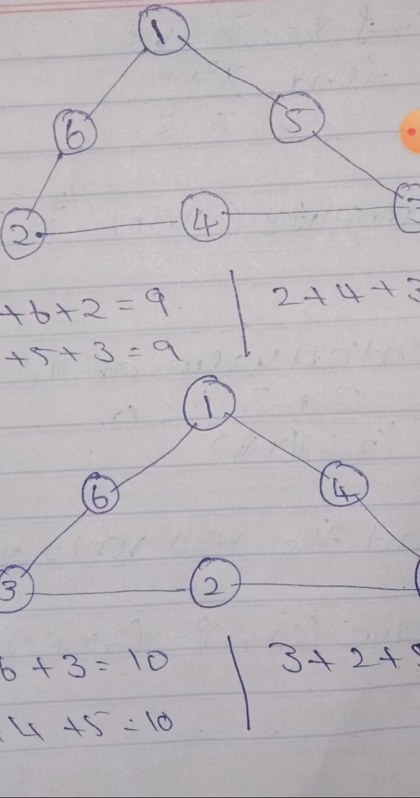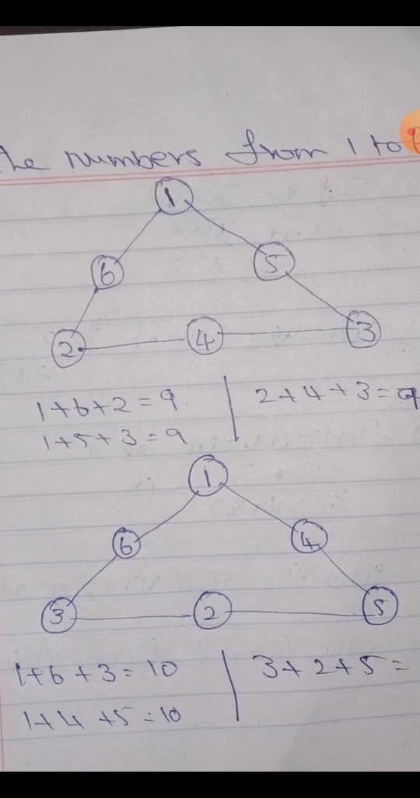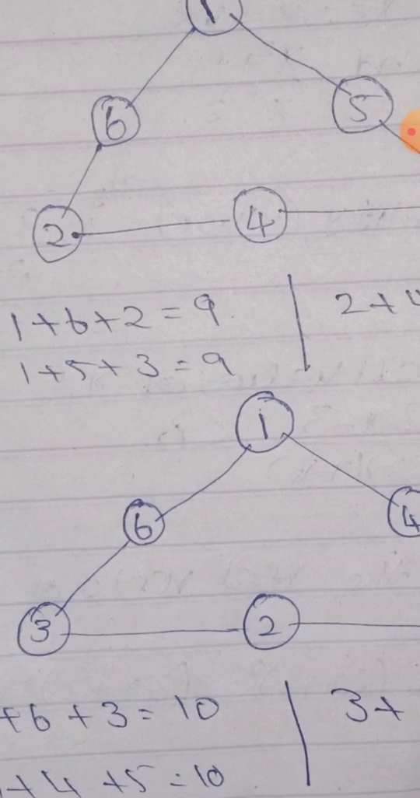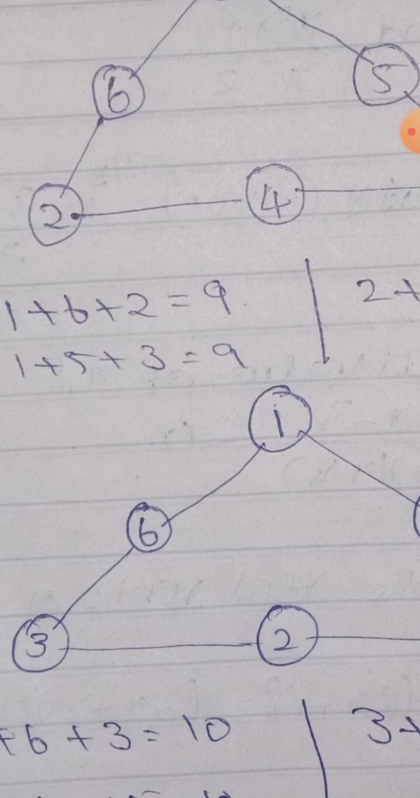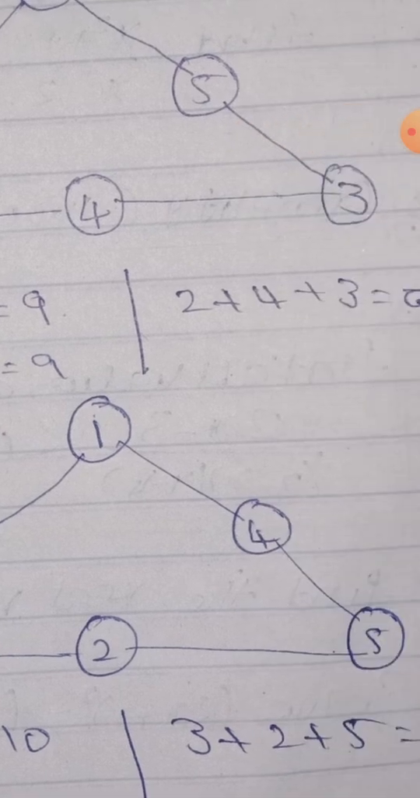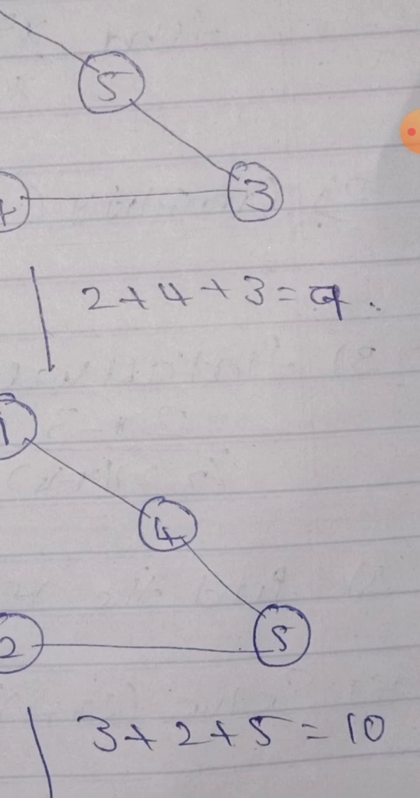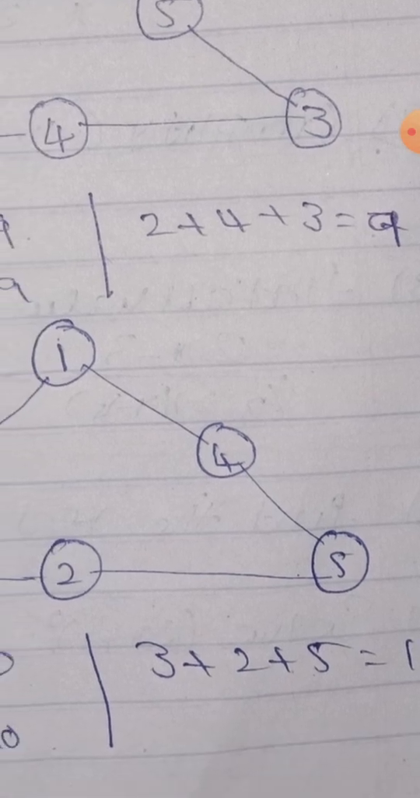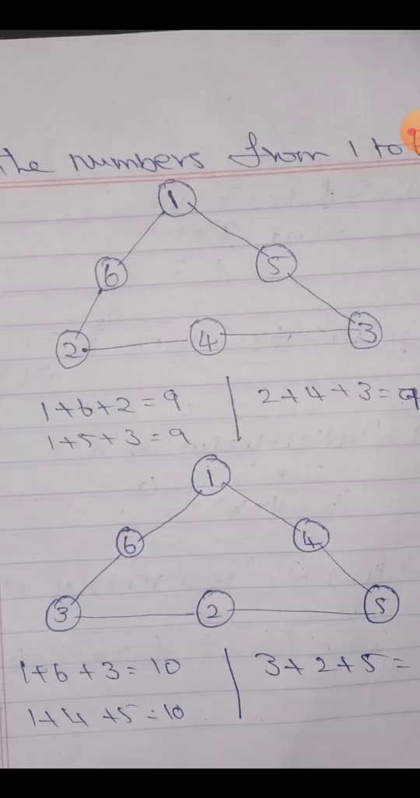So if I put 1 at the top, look at that: 1, 6, 3, then 1, 4, 5, and below that 2. First, adding the left-hand side, 1 plus 6 plus 3. What is the answer? 10. And then 1 plus 4 plus 5: 1 plus 4 is 5, 5 plus 5 is 10. So the left-hand side and right-hand side are equal. And then the bottom: 3 plus 2 is 5, 5 plus 5 is 10. So the bottom is also 10. So the three sides are equal.